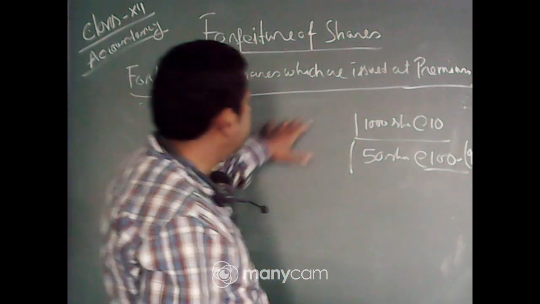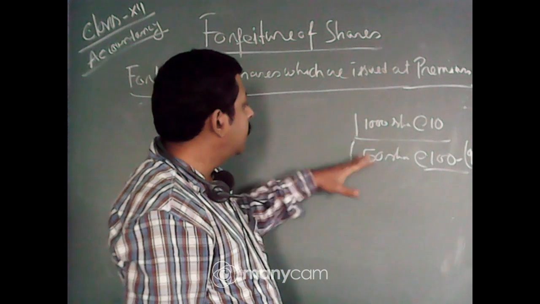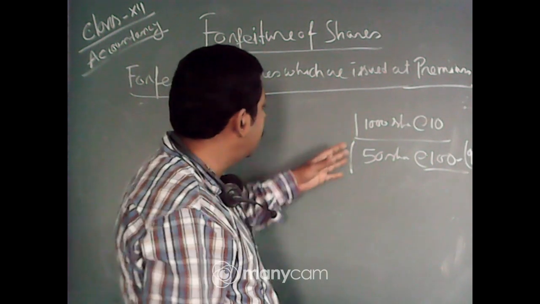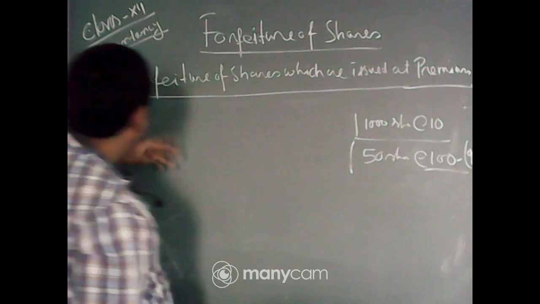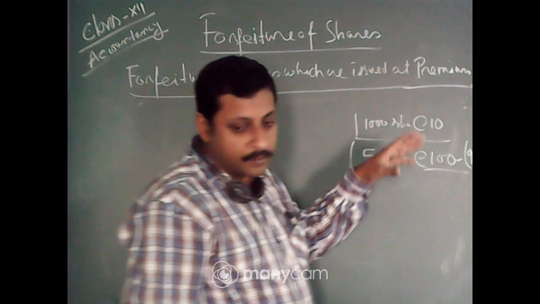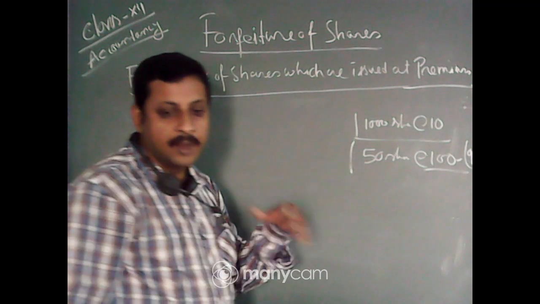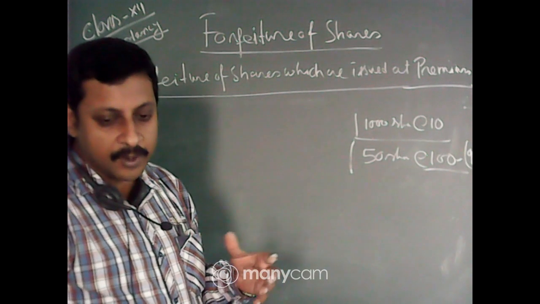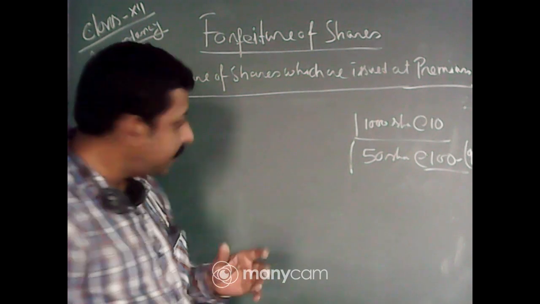So this is again a big topic. We will start this topic tomorrow or the next day. We will learn what journal entry should be passed if there is a forfeiture of shares that were issued at a premium.